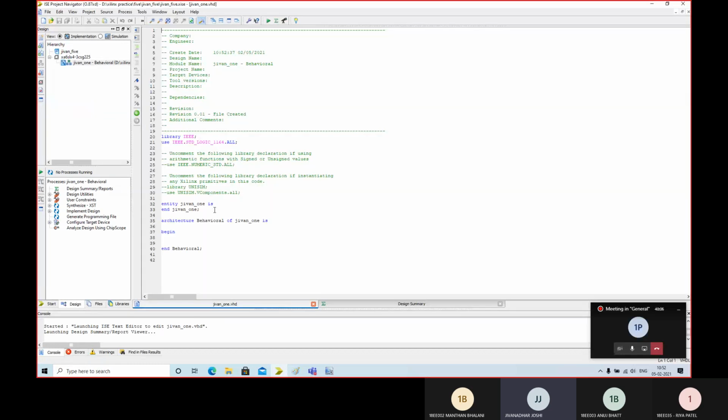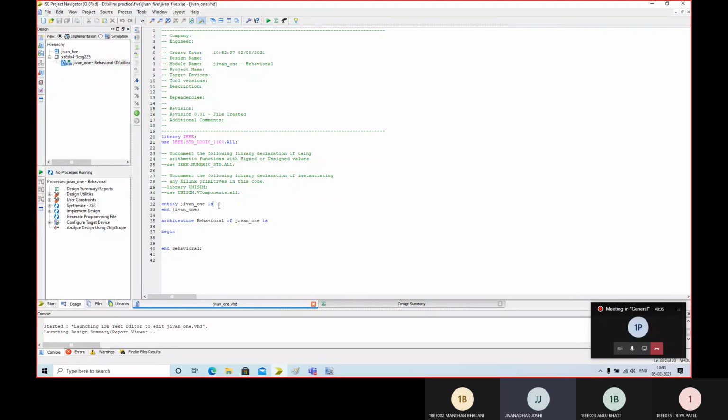As I already told you, these things are automatically generated. Library IEEE, use IEEE.STD_LOGIC_1164.ALL, entity G11 is. Why G11 here? Why G11 here? It is from the file itself.